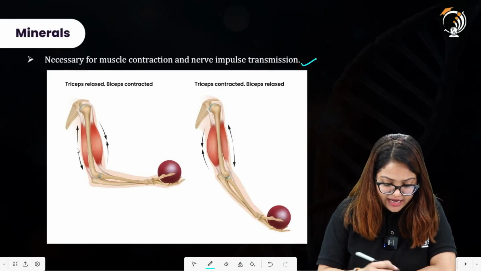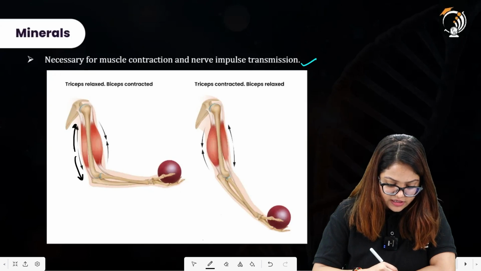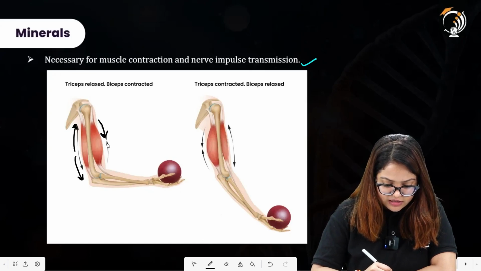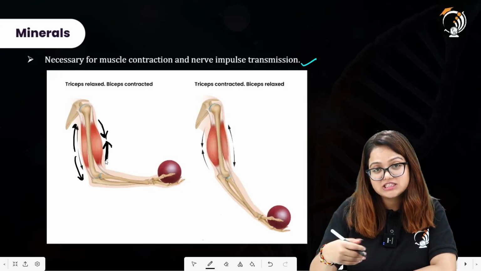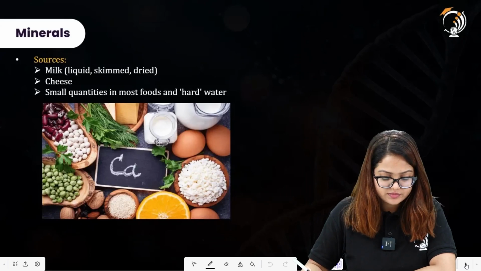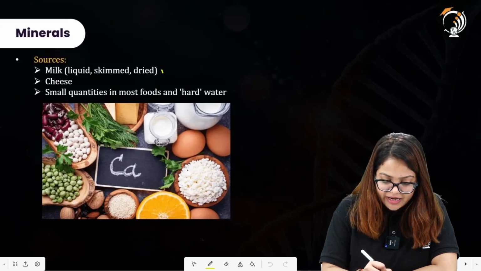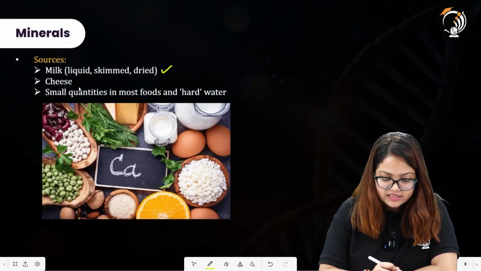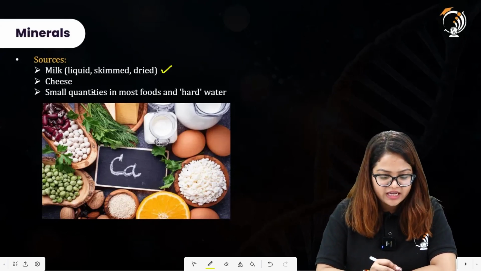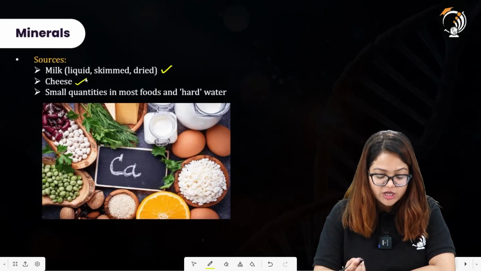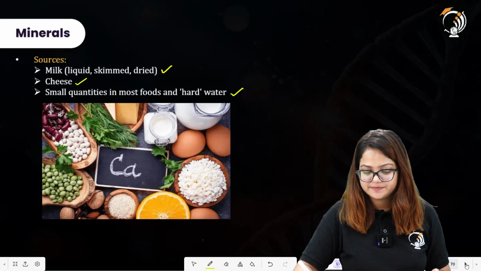Triceps here are relaxed. These are the triceps over here. All right. These are relaxed. And these are the biceps. These are contracted. So in order to perform this contraction and relaxation of the muscles, calcium is also required. All right. The sources of calcium here are milk, the primary source actually. It can be in the form of liquid, or skimmed, or dried as a powder. Cheese is also a good source of calcium. Small quantities in most foods, and hard water also has calcium in it.